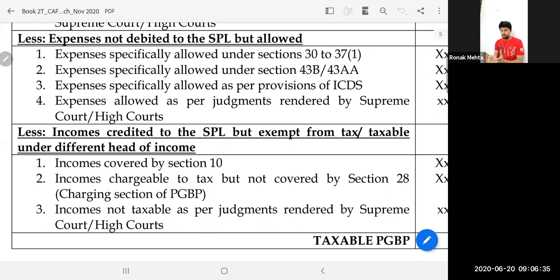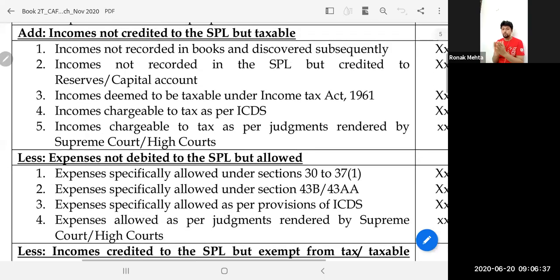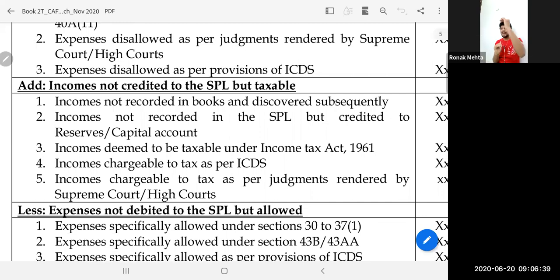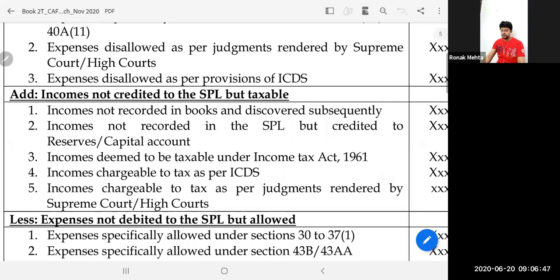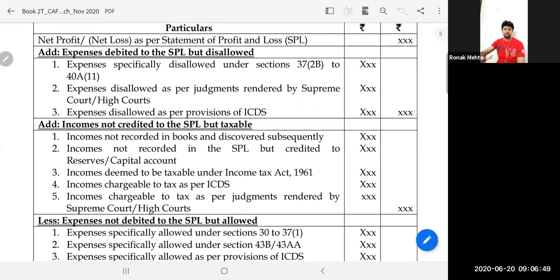So although this is a format, you need not strictly follow it. You can add the two things together, incomes and expenses. You can less the two things together, incomes and expenses. But yes, this is how computation is done. In this, minor modifications are possible as far as presentation is concerned. Guys, are we clear with this so far?